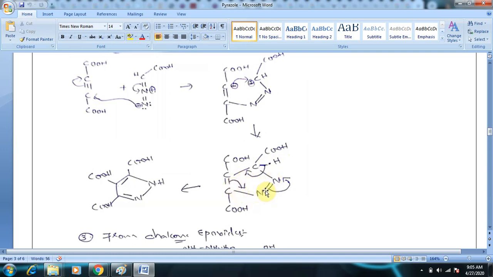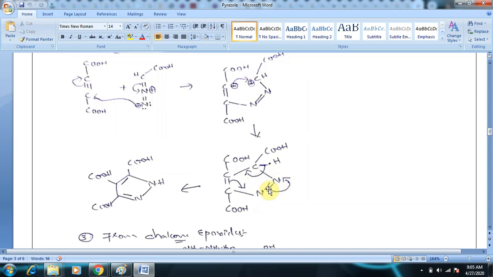Why? Because the two nitrogens which are present over here, as you can see, if a lone pair is present, they must be present in sp2 hybrid orbitals, and you know that sp2 hybrid orbitals, if they contain a lone pair of electrons, will not release electrons into the system, hence the molecule is non-aromatic.